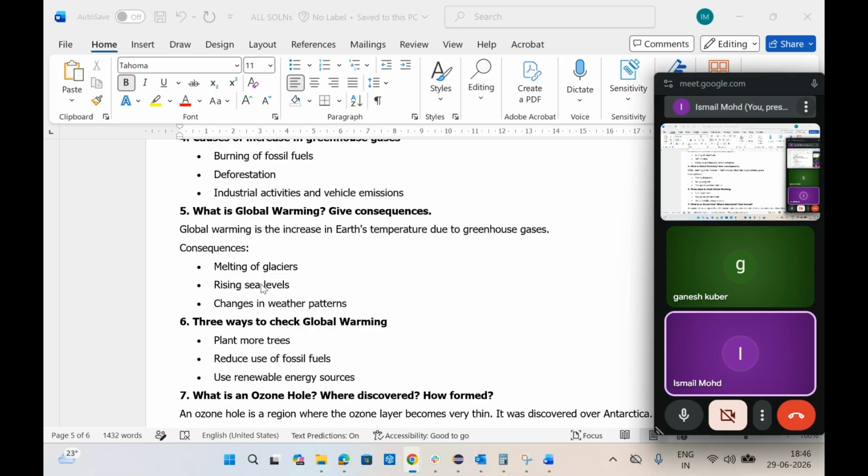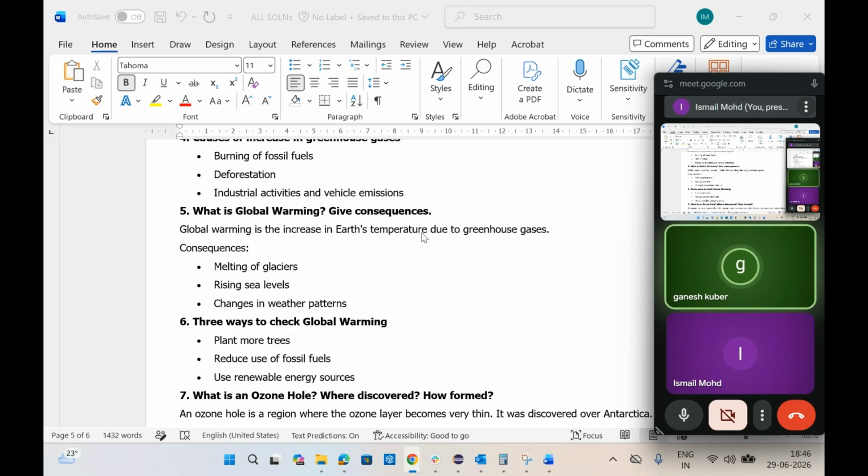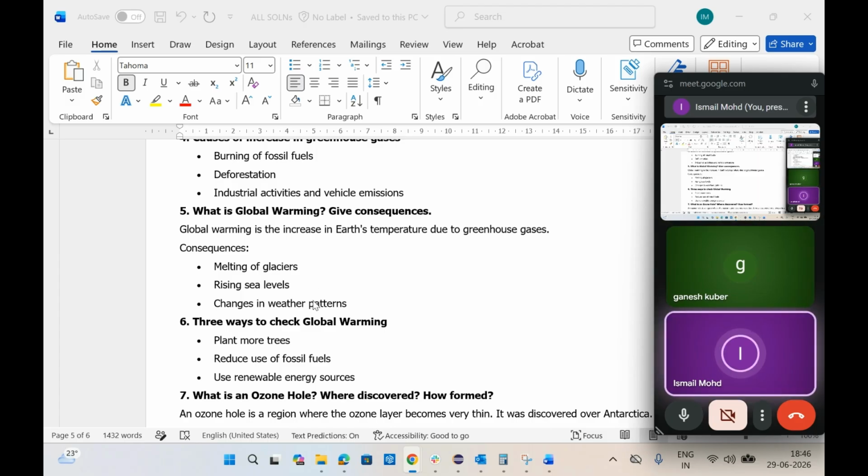And the consequences. What are the consequences? Global warming means an increase in the Earth's temperature. Melting glaciers, rising sea levels, changes in weather patterns. Floods will occur and the glaciers will melt.